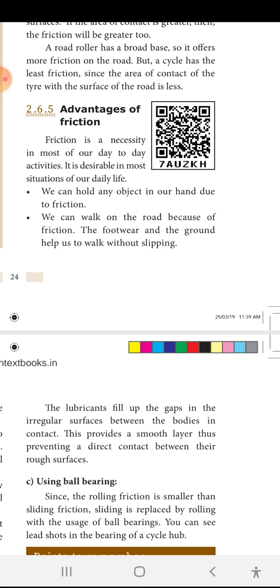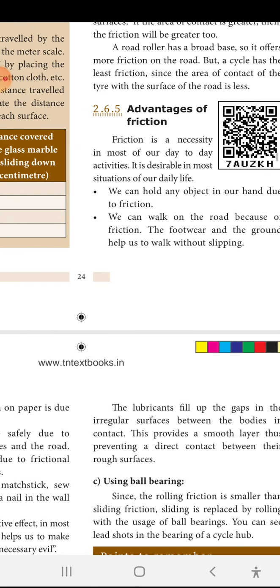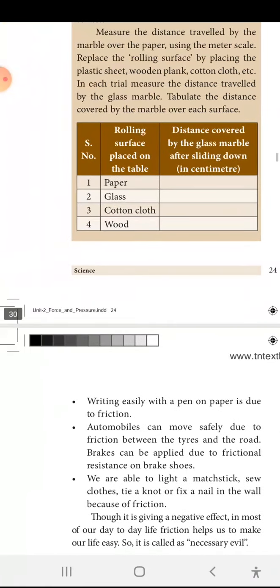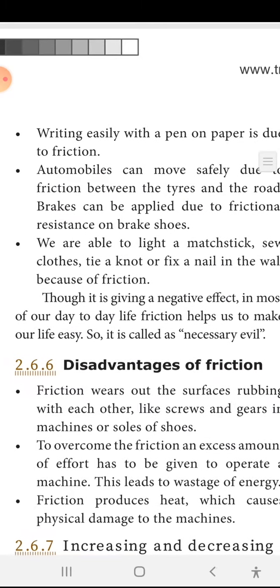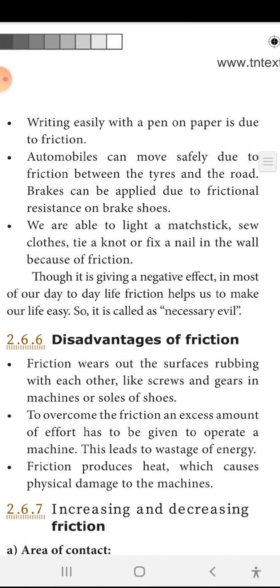At the bottom of the slipper, the grooves will be there. The more the grooves, the more friction and the more comfortable for walking. If the grooves are not there, the friction will be very less and you may jerk and fall down. As I told, writing easily with a pen on paper is due to friction. Automobiles can move, and in the tires you are able to see the grooves. In your shoes and chappals, at the bottom, there will be small grooves. In between the grooves and the road you will have some friction, and it makes you comfortable to